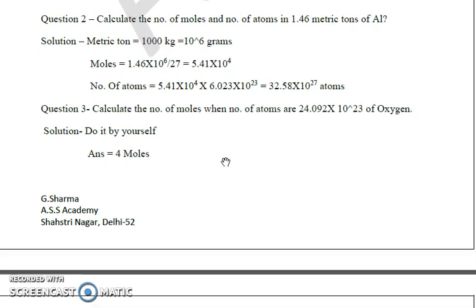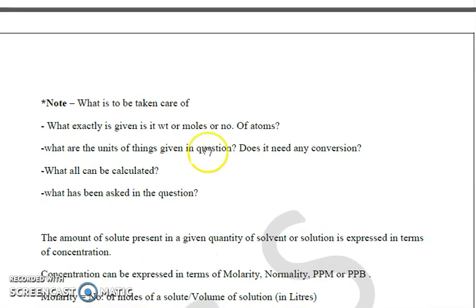What is to be taken care of in such kinds of questions is, first, what exactly is given: moles or the number of atoms. Accordingly we will apply the formula. Then, what are the units of the things given in the question? Does it need any conversion, whether it is given in kilograms, tons or something else? We have to convert them into grams. And what can be calculated, and what has been asked in the question. If you keep these things in mind, you can easily calculate the answers.